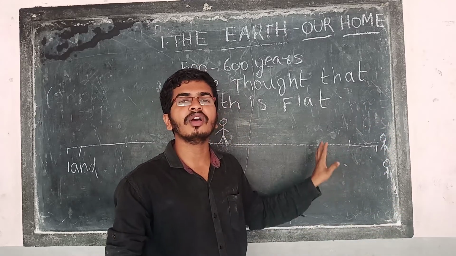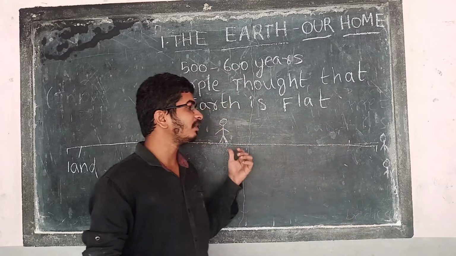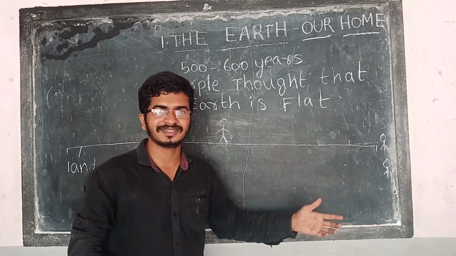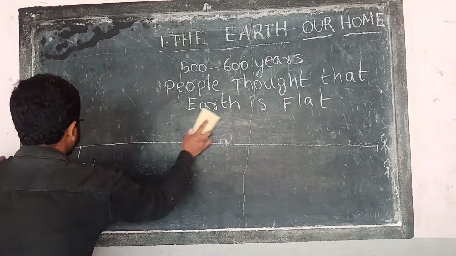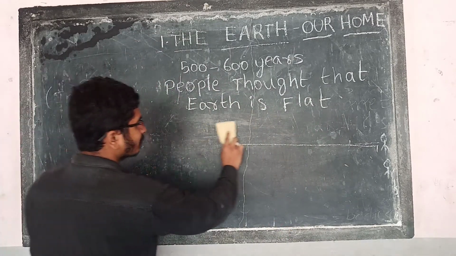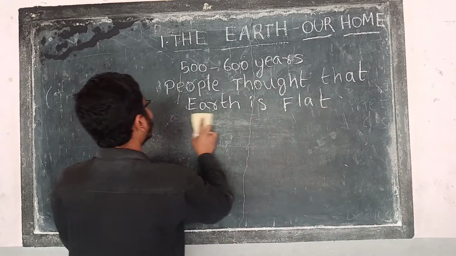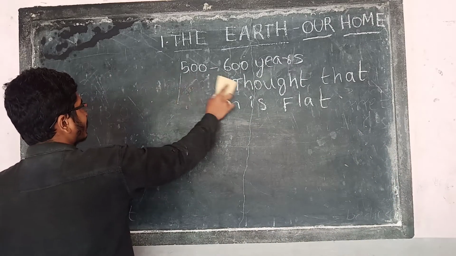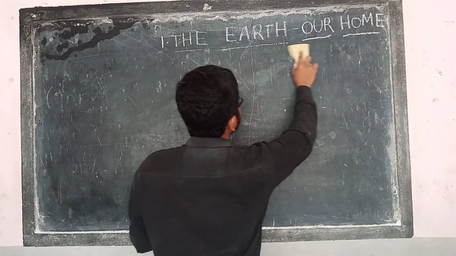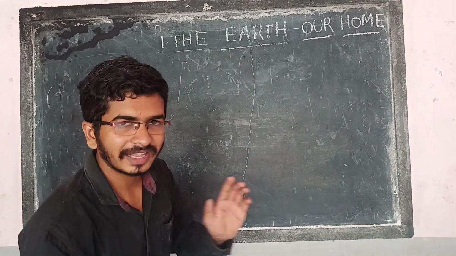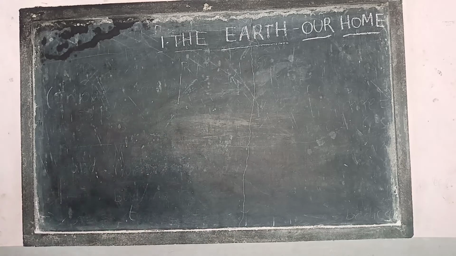So many people were afraid at that time to travel long distances. Yes, so many people didn't travel long distances. Clear? What did people think at that time, in past history, 500, 600 years ago? They thought that earth is flat. Now clear about it? Now let's check the video.